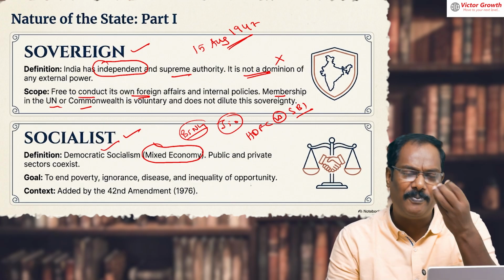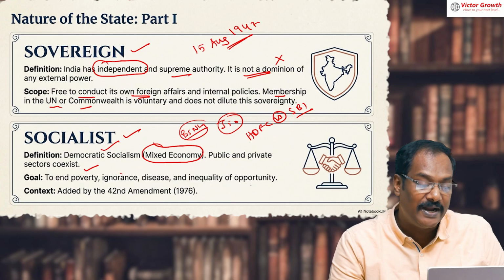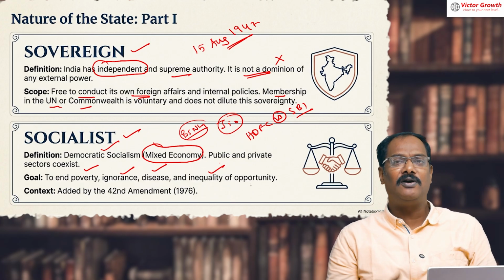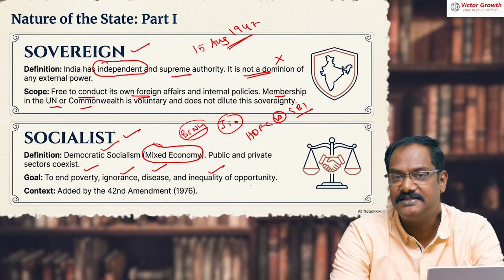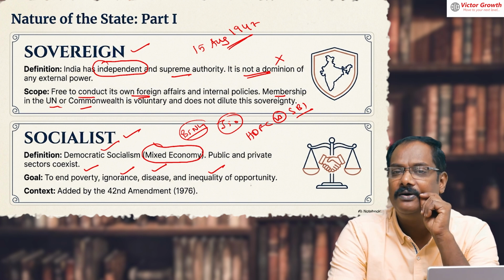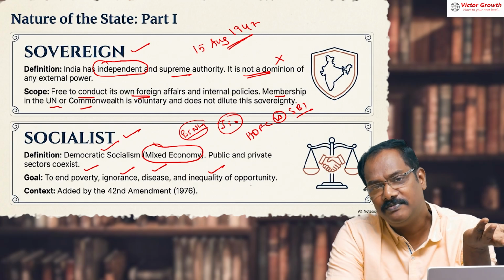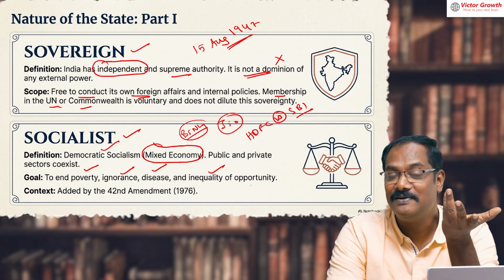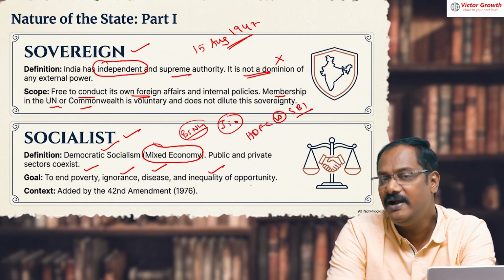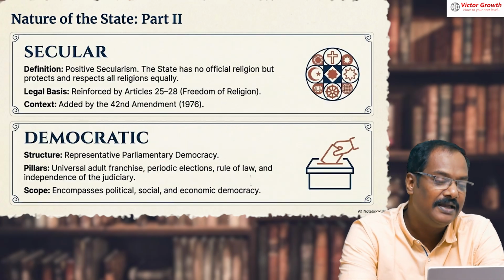You can say it is an opportunity. Anybody can start a business. The goal is to end poverty, ignorance, disease and inequality, through equality of opportunity. Tomorrow, legally, you can start any business. Nobody comes and says, oh, you are from North India, you cannot start a business here, or you are from South India, you cannot start a business here. Or you want to run a coaching institute, or you want to start a pakoda shop, a pakoda wala. Anything you can start. Any economic activity which is legal, you can start. So equality of opportunity is what socialist means. We are not a socialism country. Keep that in mind.